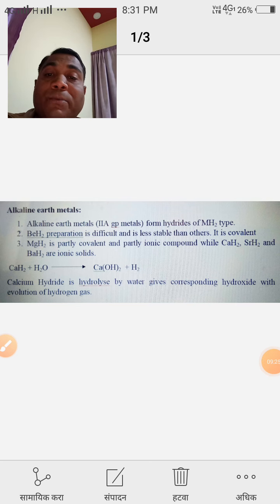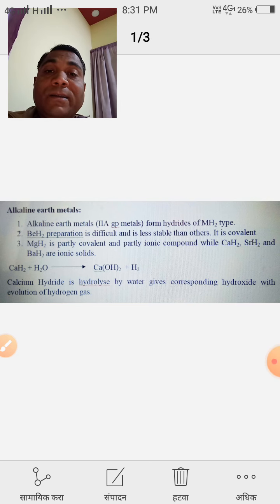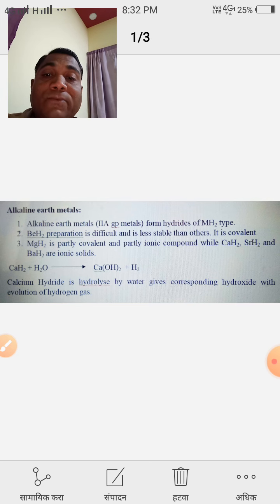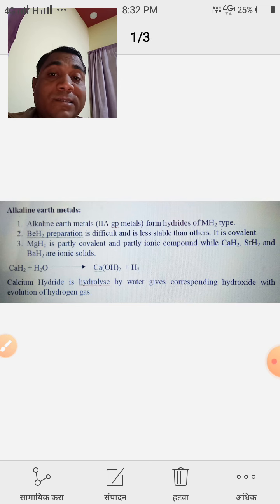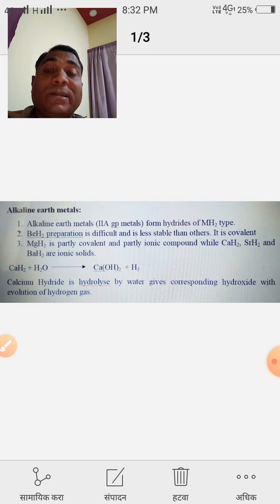Now after the alkali metal hydrides, we are again taking some points of alkaline earth metals. The first point, what is meant by alkaline earth metals? The alkaline earth metals are second A group elements. These elements are beryllium, magnesium, calcium. The alkaline earth metals, that means second A group metals, form hydrides of MH2 type. First A group elements form hydrides of MH type, and second A group elements form hydrides of MH2 type.